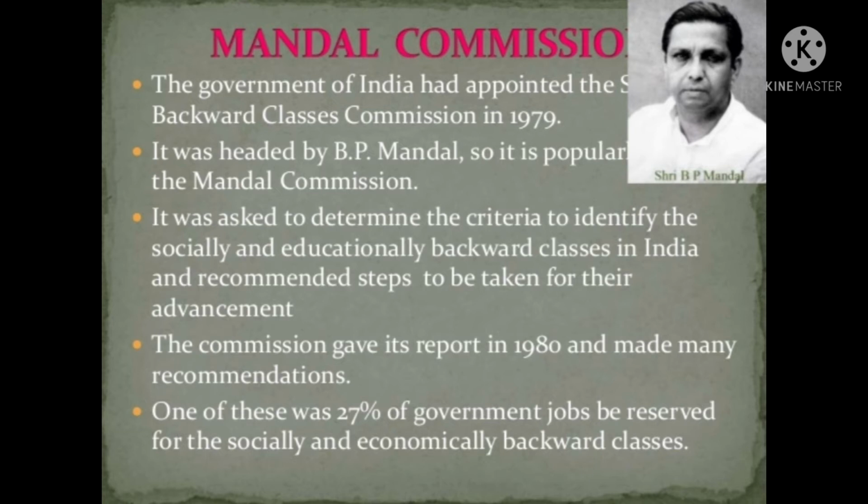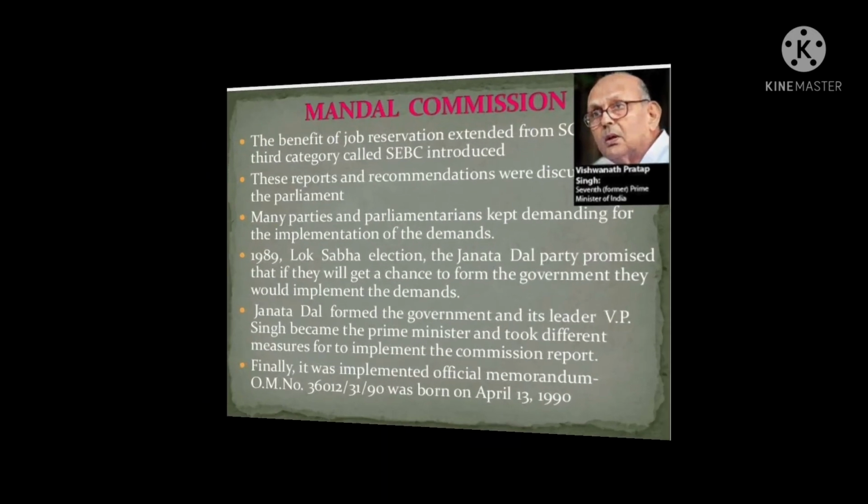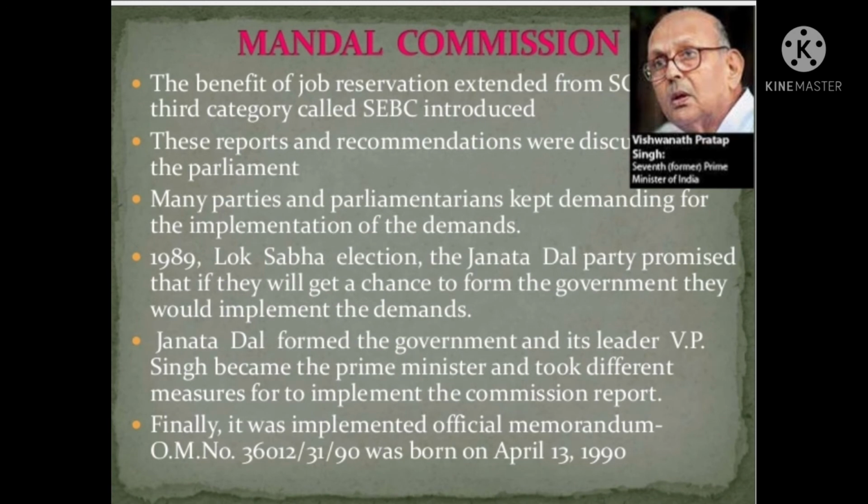The Commission gave its report in 1980 and made many recommendations. One of these was that 27% of government jobs be reserved for the socially and educationally backward classes. The report and the recommendation were discussed in the Parliament. When the Office Memorandum was passed in India, it was a hot debate issue.